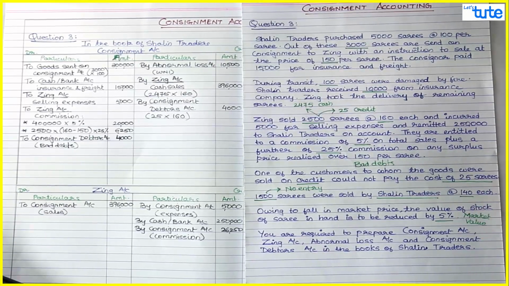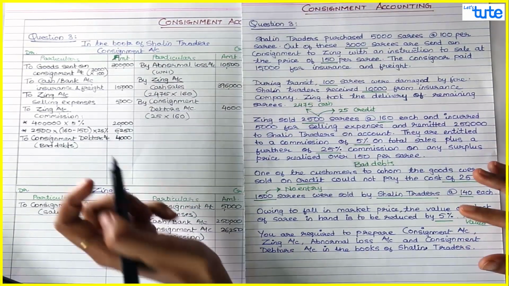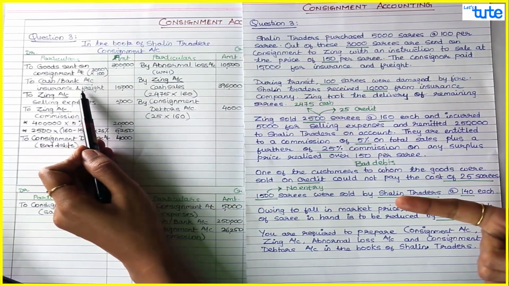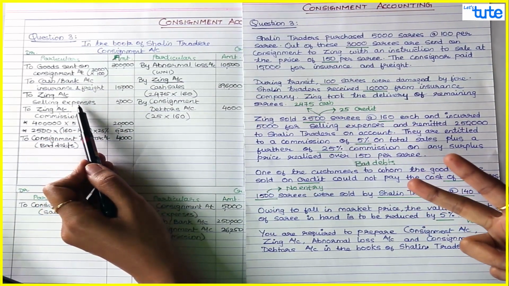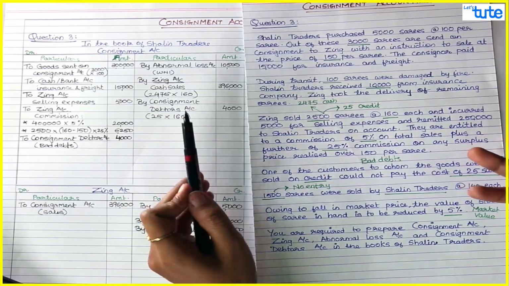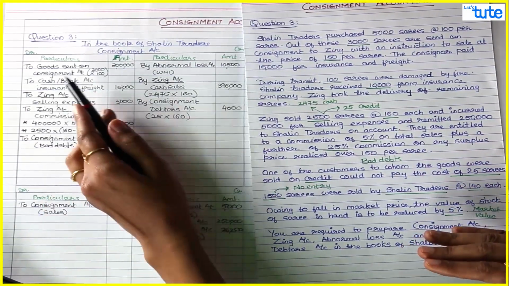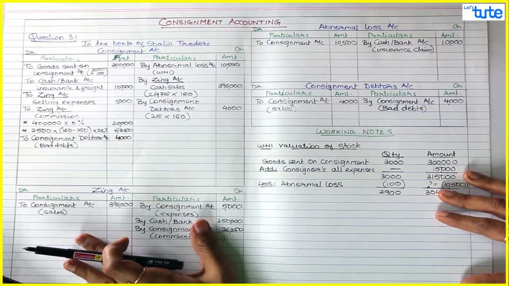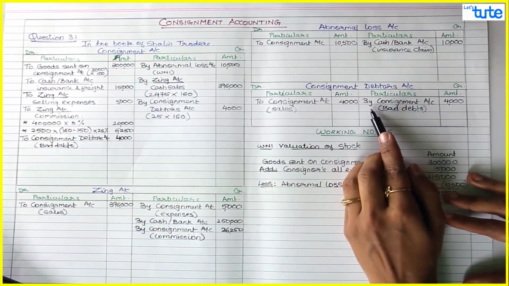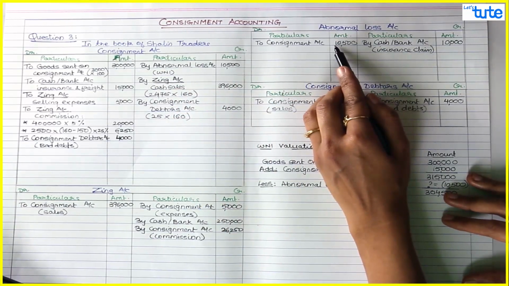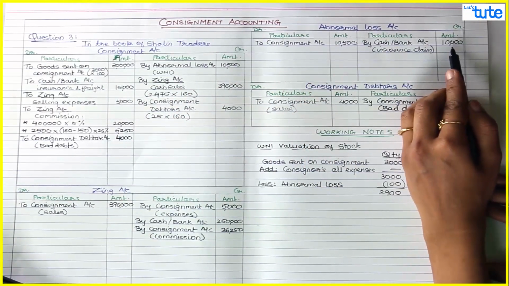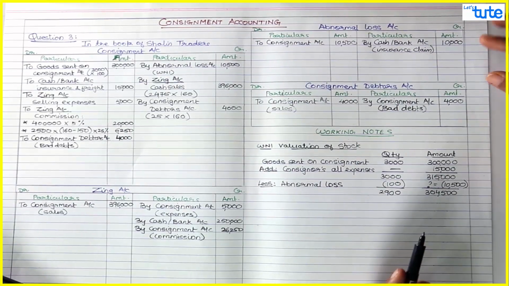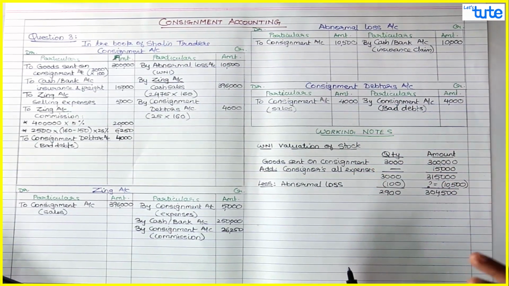So going through the basic normal transactions of consignment: goods are sent, consignor's expenses are done, consignee's expenses are done, sales are recorded, commission is due to the consignee. So those basic transactions are done. Second, the effect of Zing is given in Zing account, Datus is given in Datus account, and abnormal loss is recorded in abnormal loss account, against which we have received insurance claim. So we are done with all the basic transactions except for the closing stock.